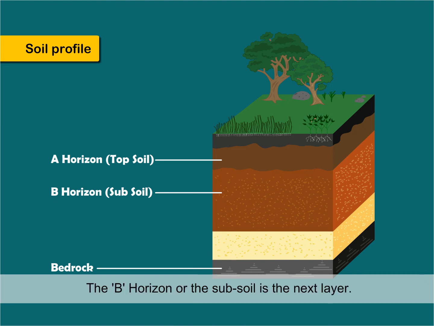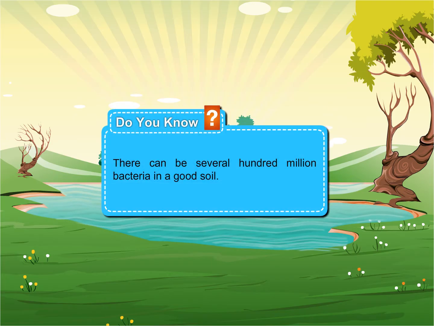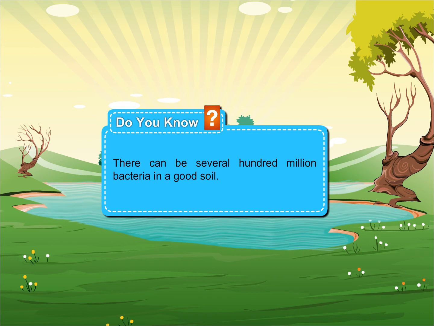The B horizon, or the subsoil, is the next layer. It contains less amount of humus but more minerals. The C horizon, or the third layer, contains small pieces of rocks with cracks and gaps. The lowermost layer is the bedrock, which is hard and difficult to dig. Do you know? There can be several 100 million bacteria in a good soil.